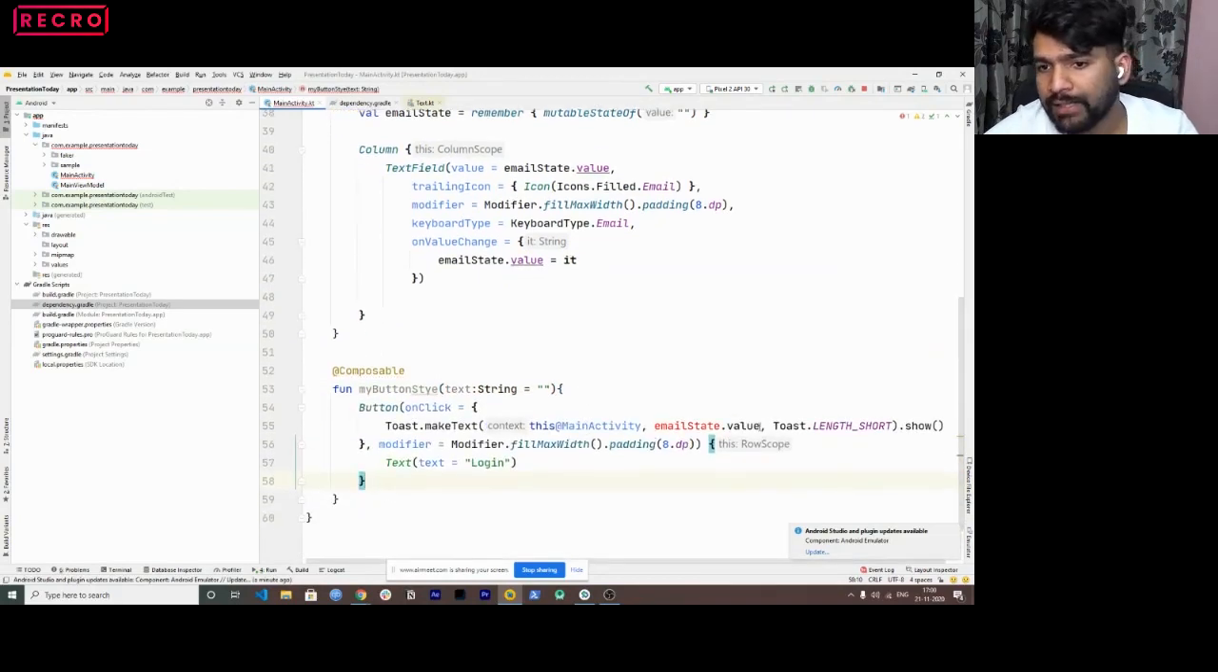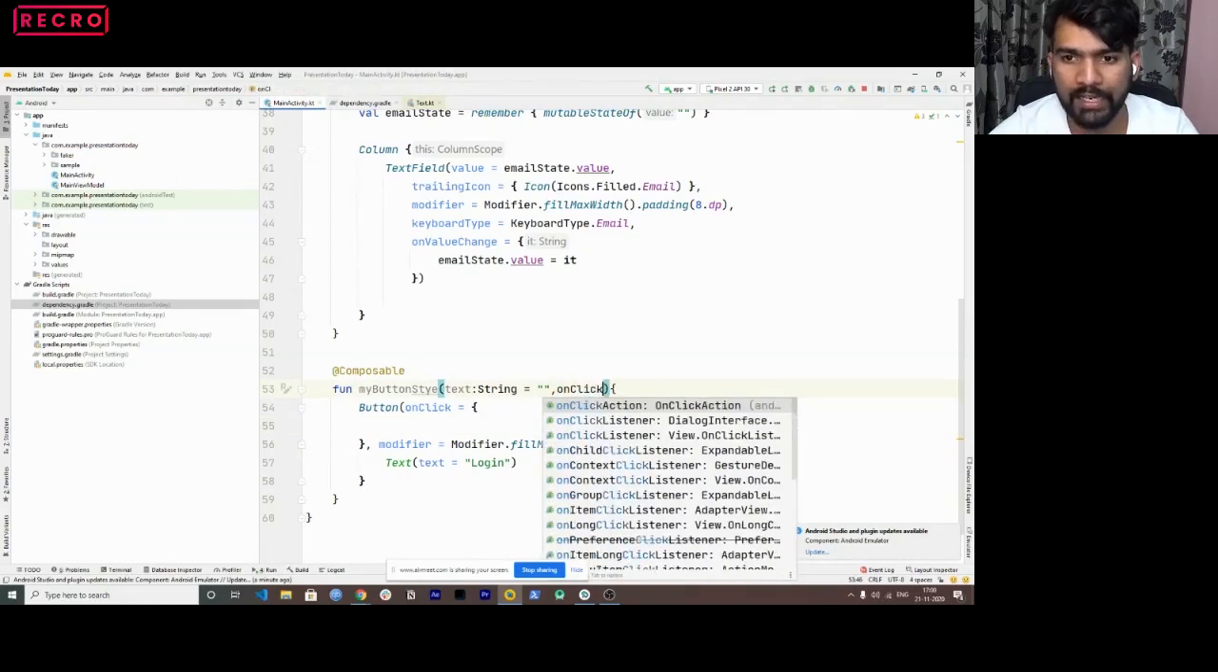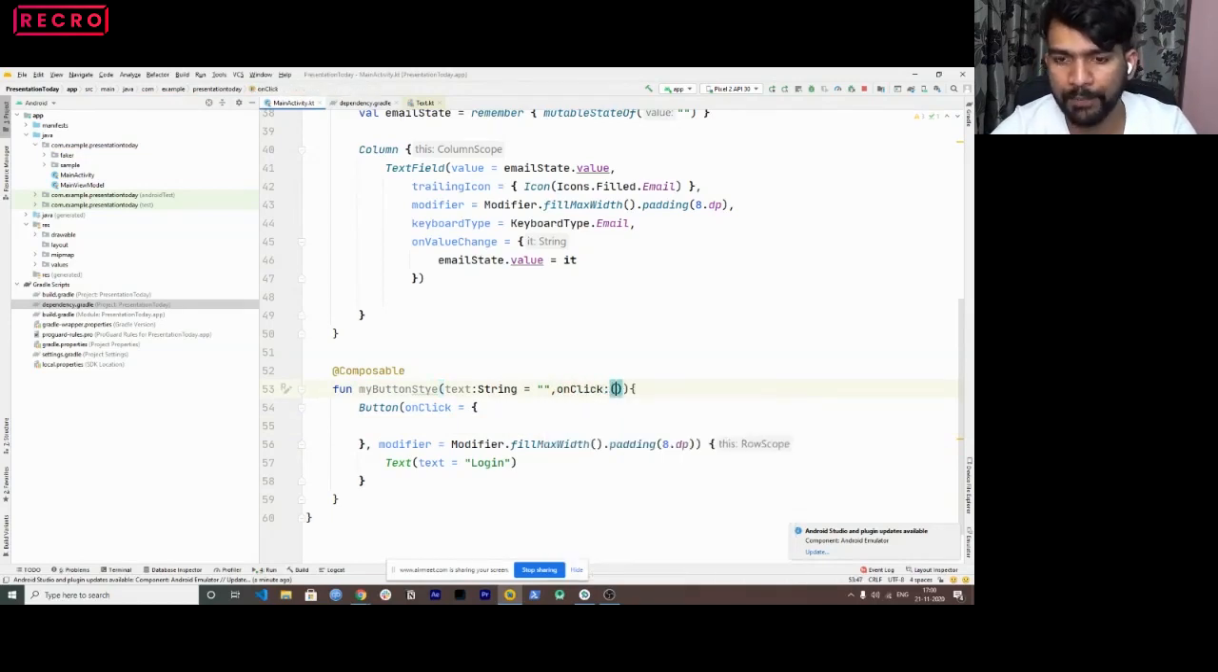right? Now this state can be anything, right? So for now, it's just a toast. So I'll remove this as well. And I'll have a lambda function. Let's say I'll call the lambda on click, which returns Unit. And I'll call this inside this on click function, and I'll pass this text here, right?